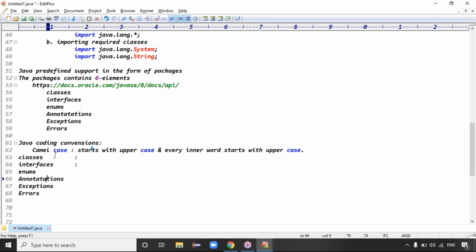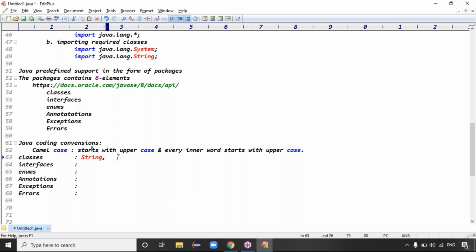Yeah, all 6 elements will follow what? Camel case convention, right? Exactly, guys. If you take the classes, string is a class. String is a class means what? It starts with uppercase, right? Which one is a capital letter, guys? S is a capital, right? Yeah, string is a class. S starts with a capital letter, guys.